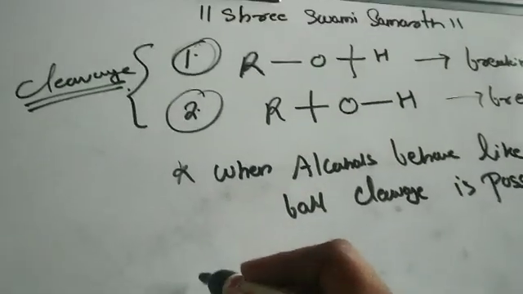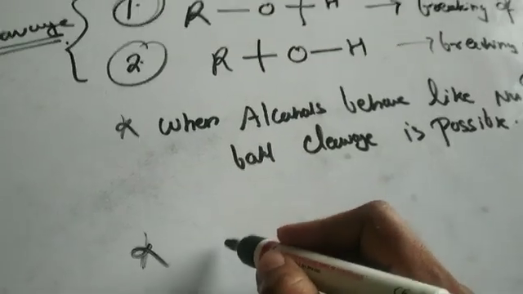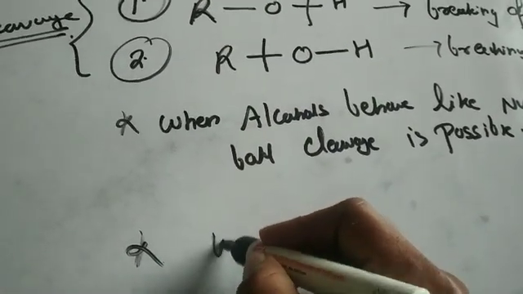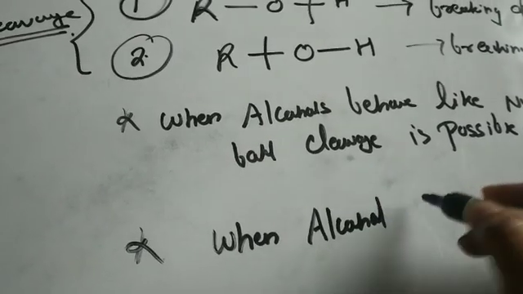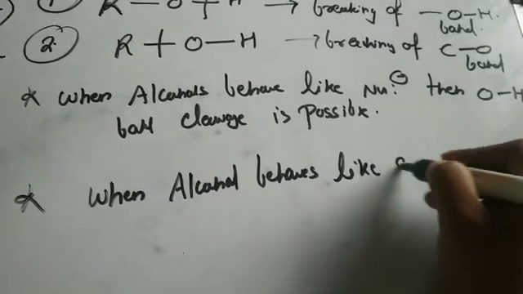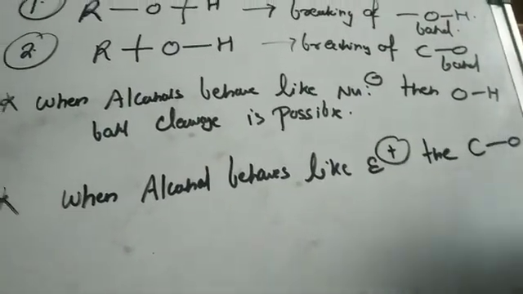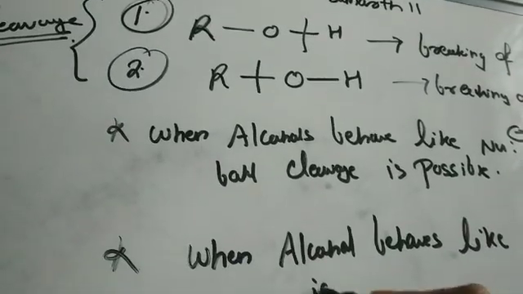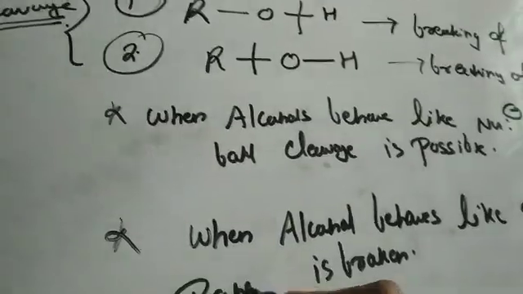Then the second note, you can note it down. When alcohol behaves like an electrophile, then the carbon oxygen bond is broken, right?